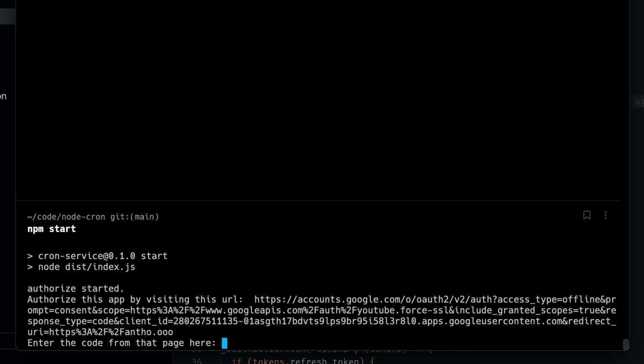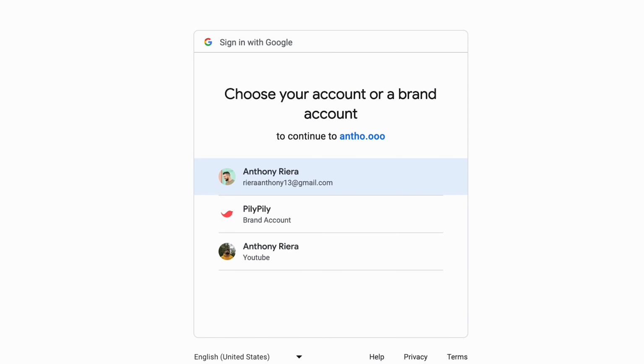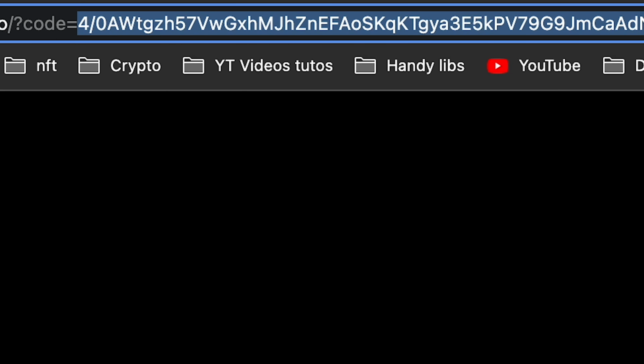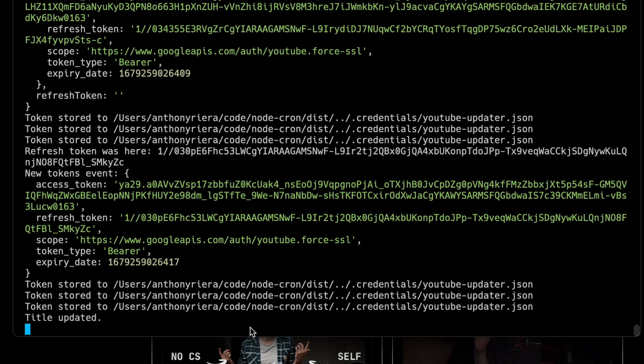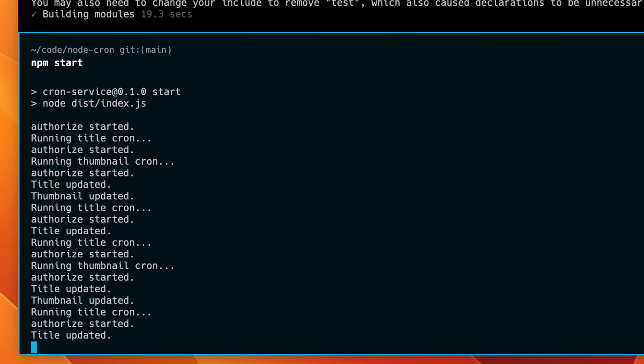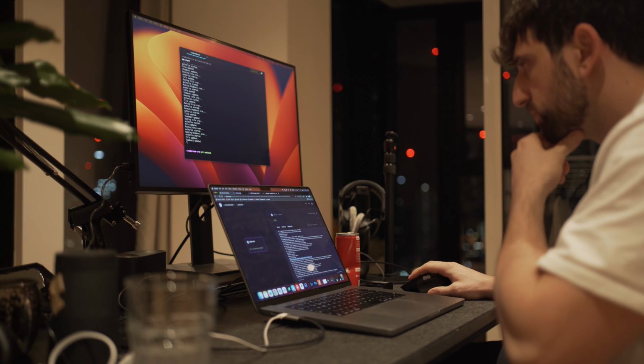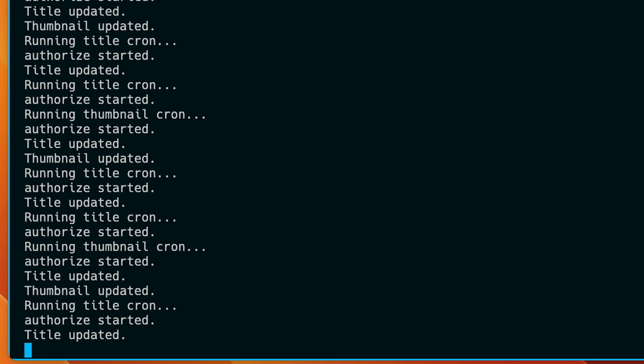The final solution looks something like that. You start the script in your console, then you have to follow a link. You then give access to your YouTube account to your script. Then you are being redirected, you get a code in your URL, you copy it and paste it in your terminal. This allows my script to generate the authentication tokens and log into Google's API on my behalf. As you can see, I have something working, so it was time to deploy it to test it.